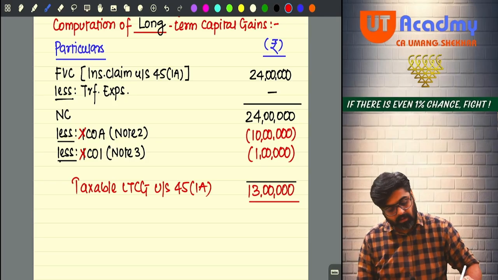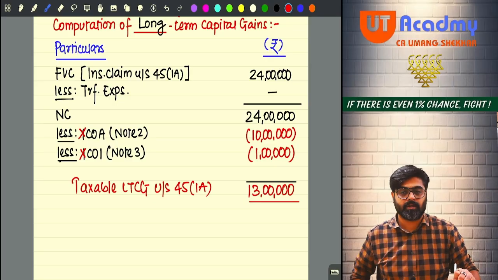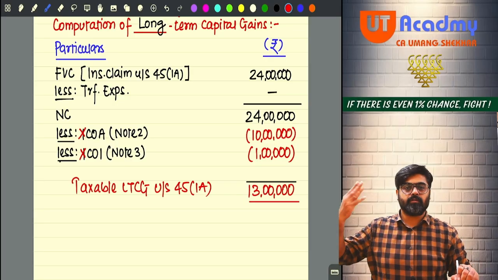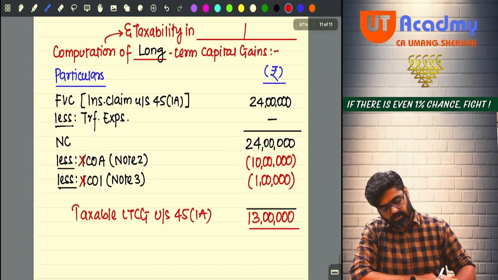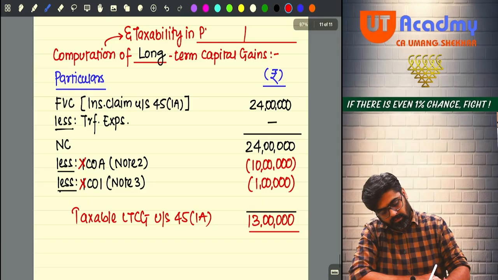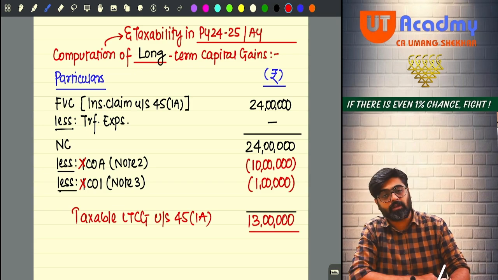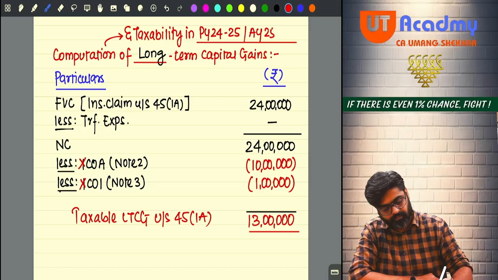Now this 13 lakh of capital gains will be taxable in which year? Same: 24-25, assessment year 25-26. Why, sir? Because the amount of insurance claim was received in the same year.